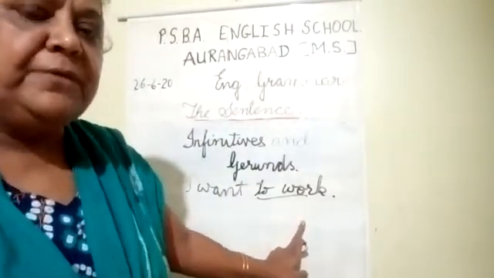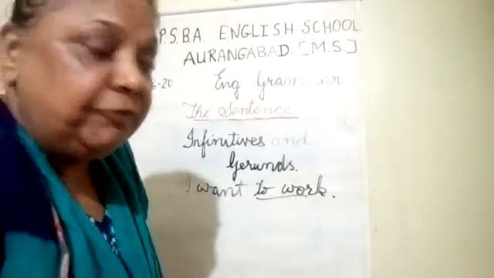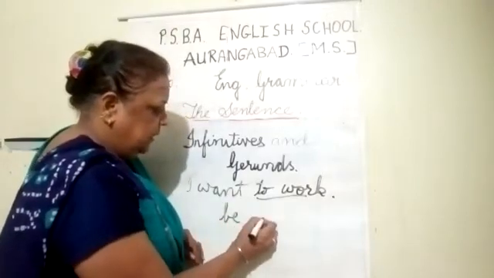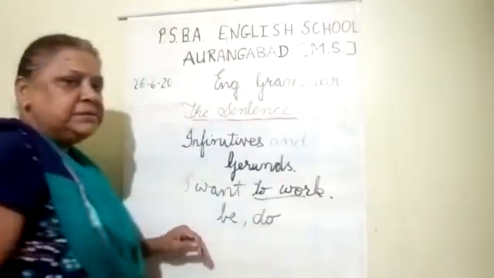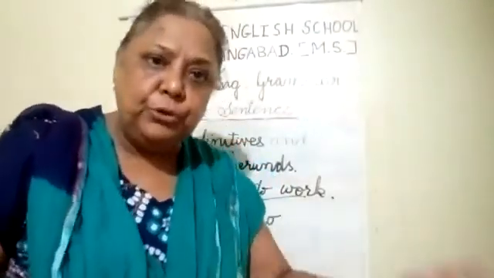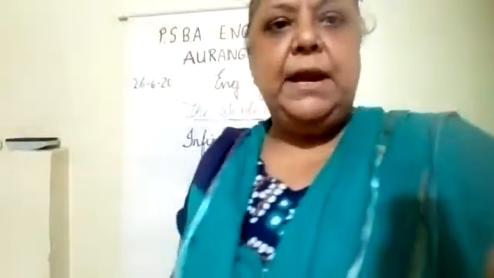Now in infinitives, we have bare words which are called bare verbs, like be, do. It means the words which can go without to are called bare verbs. Hope you are understanding, children.